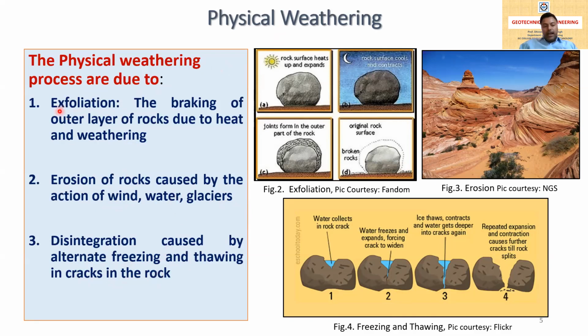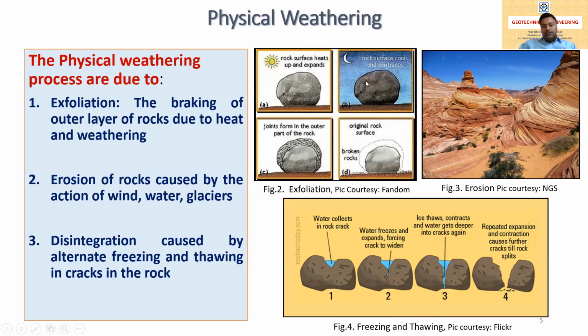So now the first one, exfoliation. What is exfoliation? In exfoliation, there is breaking of the outer layer of rock due to heat and weathering. You can see in figure 2, there is a rock surface that is under the heat of the sun. The rock surface heats up and expands due to the heat.